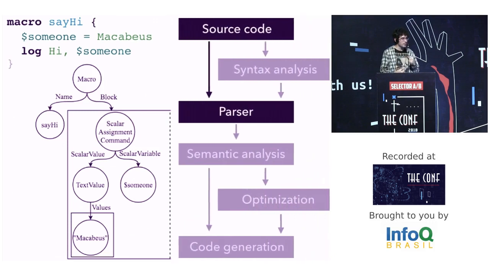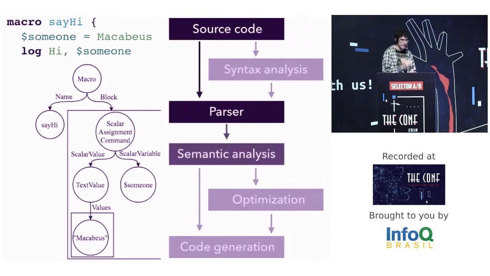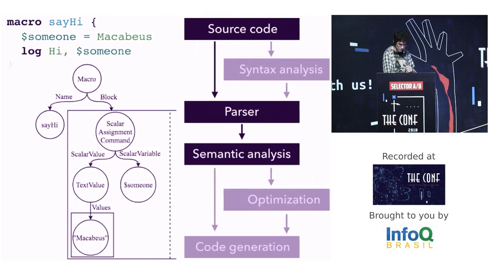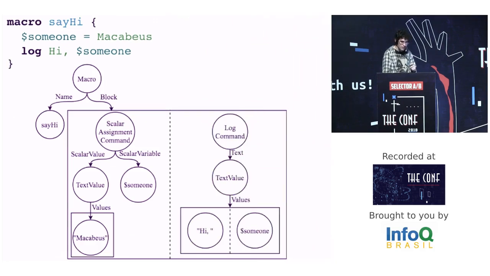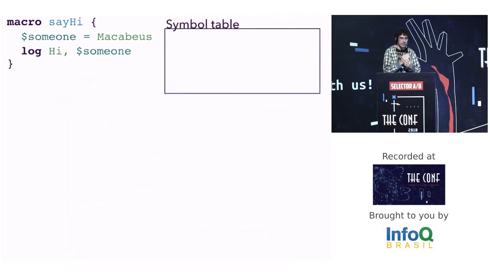Let's go to the next compilation step. Semantic analysis to check if the code is semantically correct. For example, we check if the code tries to read a variable never written. If it happens, this code has a semantic error. To do the checks, we need to build a structure called symbol table.